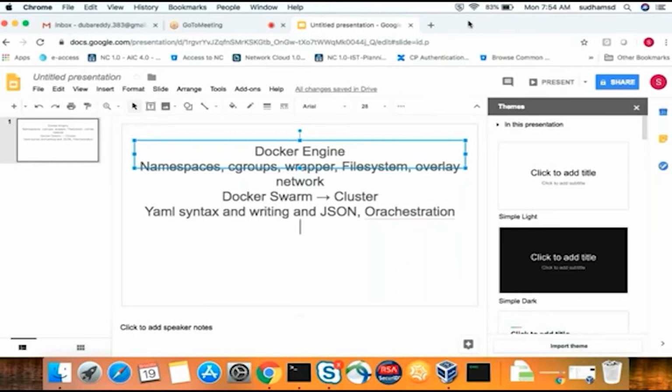Using the Docker Compose command, you will use that YAML file. I told you, we need to use certain commands in order to create this orchestration. In the YAML file, you have specified what kind of storage you want to use, everything. And that YAML file I want to use in order to create a container. So using the Docker command, you cannot do it.